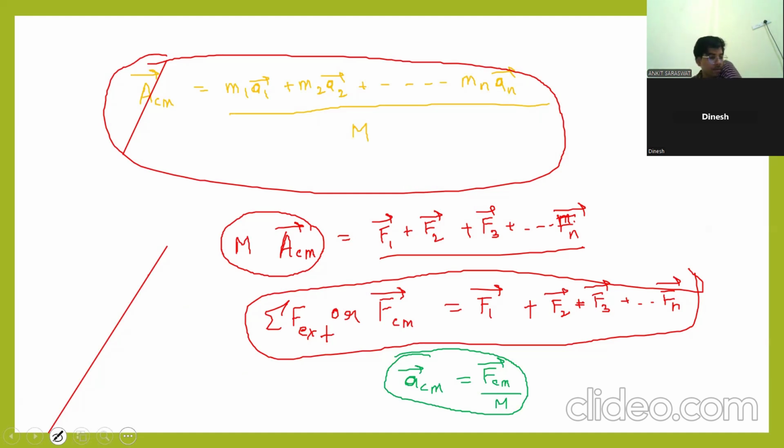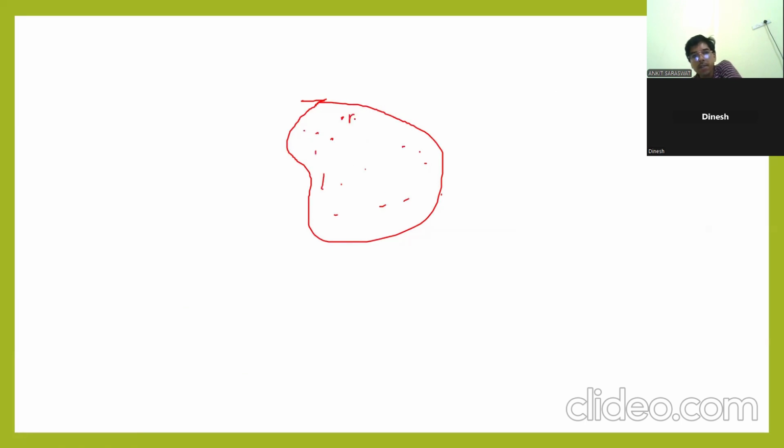Can I explain? For example, this is the block, this is the rod, or you can say block. This is the body. In this body, many particles are here. Suppose this particle is having mass m1, this particle is having mass m2, this particle is having mass m3, this particle is having mass m4, m5. So every particle is having a different mass. There are n particles. Total particles are n.